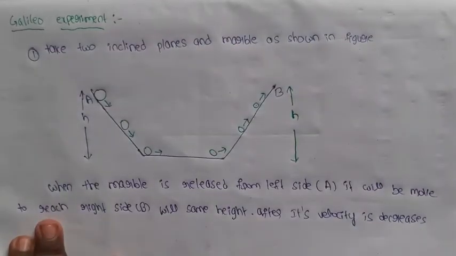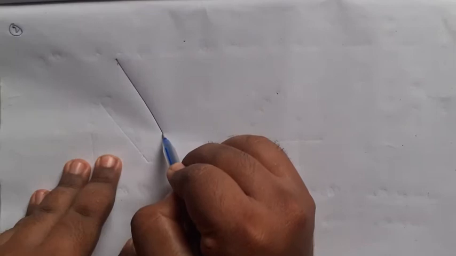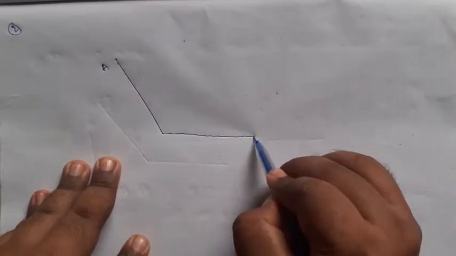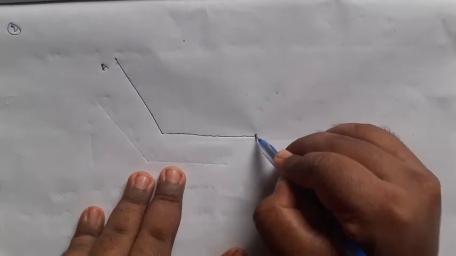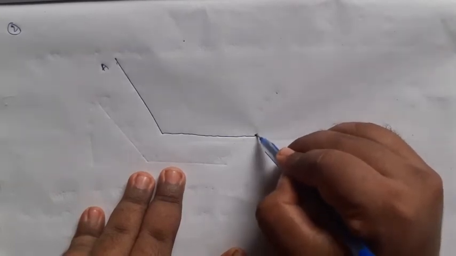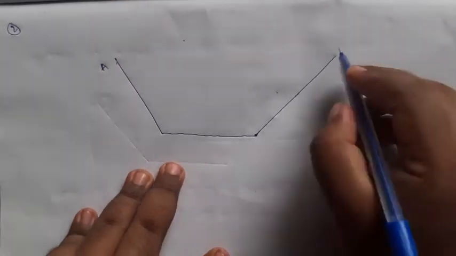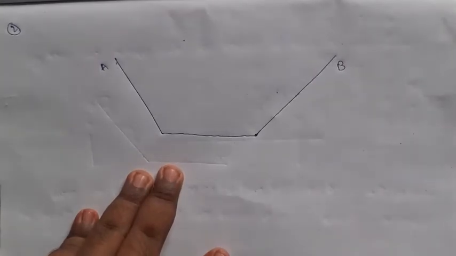Okay. Second case is, this is the left side of the inclined plane A. I am not changing the inclination angle here. What about the right side? On the right side I am changing the inclination angle. That inclination angle is going to be decreased. So when you decrease the inclination angle, what are the changes?